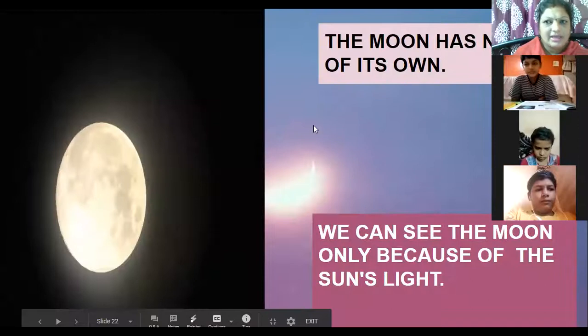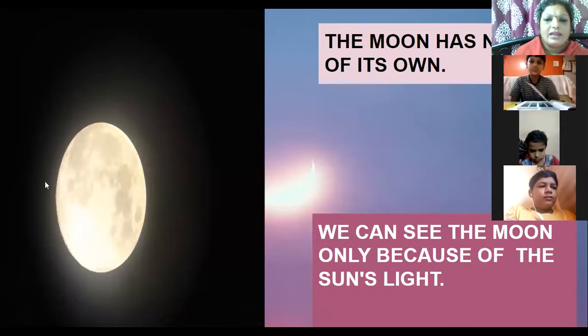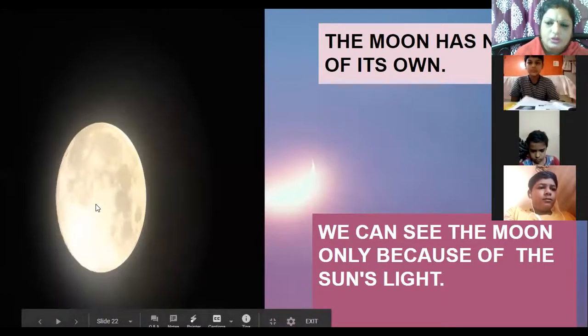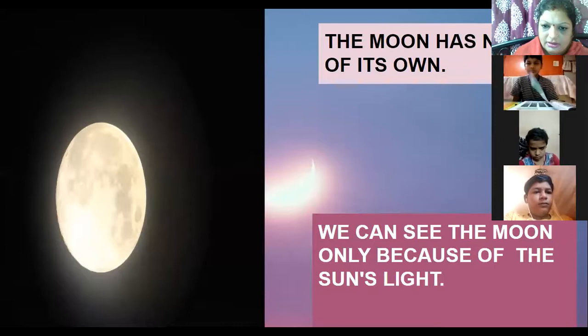So we can see only one side of the moon, which faces the earth. And one more thing, the light which we can see of the moon is only because of the rays of the sun. Next.